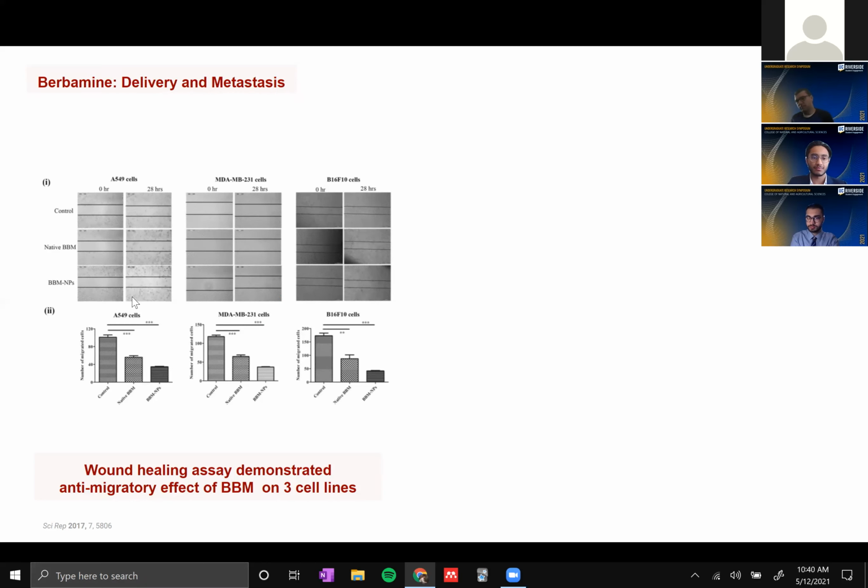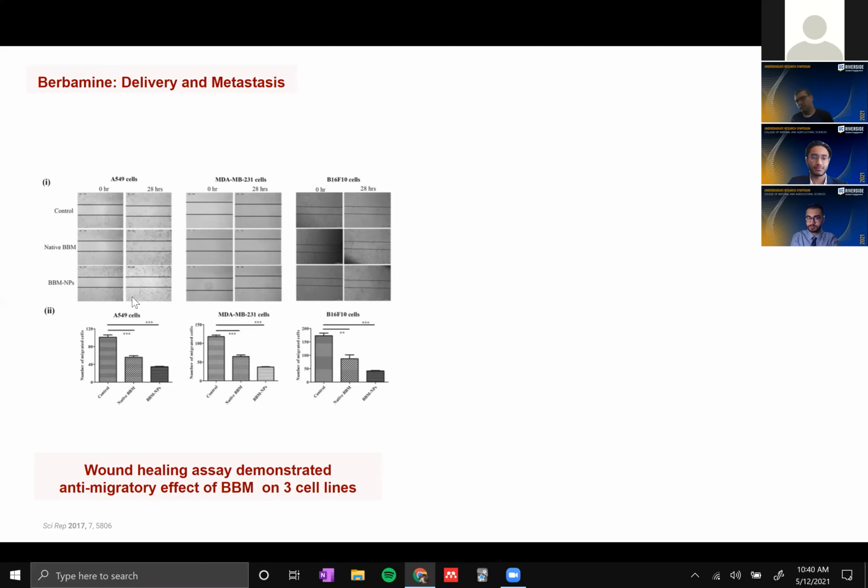And that effect was exaggerated even more by the delivery of berberine in lipid nanoparticles, which increased the delivery at the target tumor site. And that led to more cells dying or being arrested during cell division, which further shows the anti-migratory effect of berberine, as well as its efficiency in arresting the cell during the cell cycle, and how that effect is exaggerated when the drug delivery is improved. One of our aims is, we hope to derivatize these molecules after synthesizing them so that when we deliver them, we can increase the efficiency of delivery.